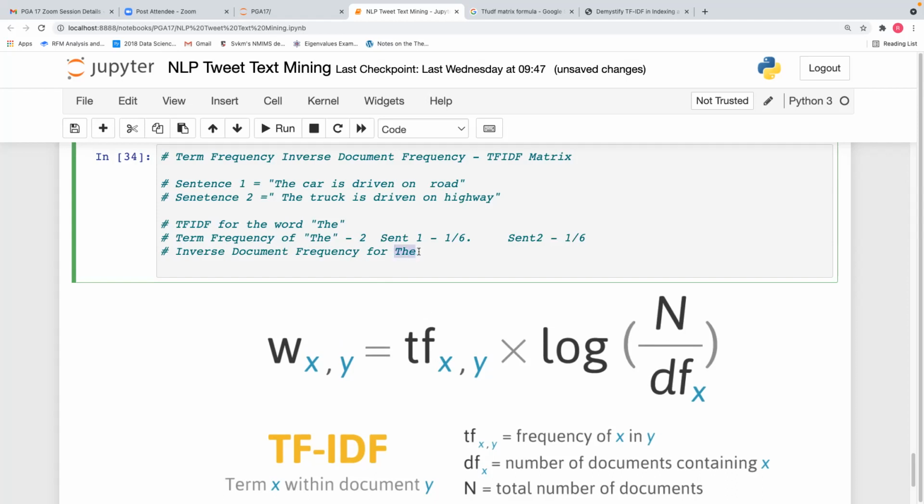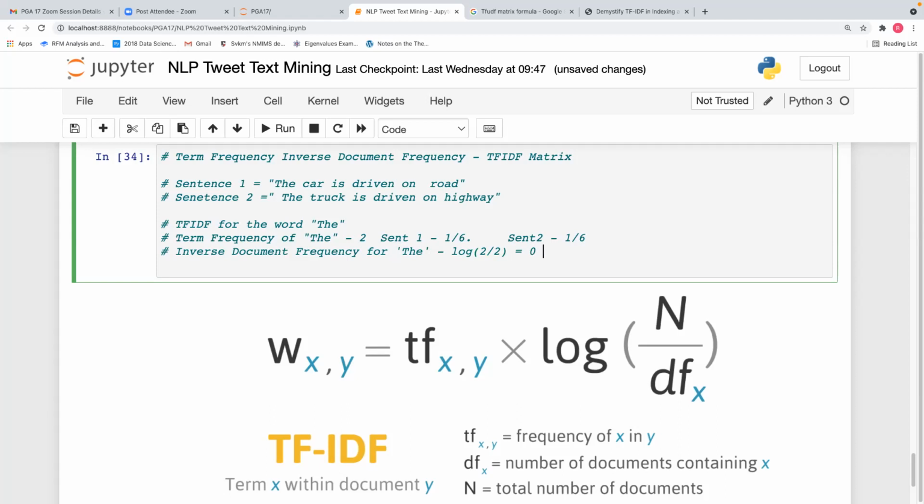Now, what we need is equal to log of n. Total number of documents are how much? 2. 2 documents means 2 sentences. 2 divided by the number of documents containing X. That means how many documents have the word the? 2. Log of 2 by 2 is 0.